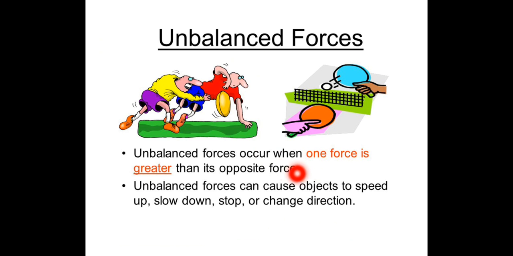Unbalanced force is when one force is greater than its opposite force, so there is some net force. What can unbalanced force do? It can cause an object to speed up, slow down, stop or change direction. You can see these two cartoons. He has more force, so he is pushing him down.